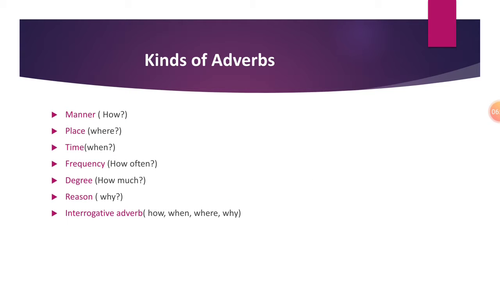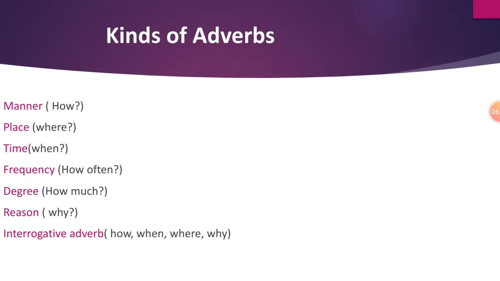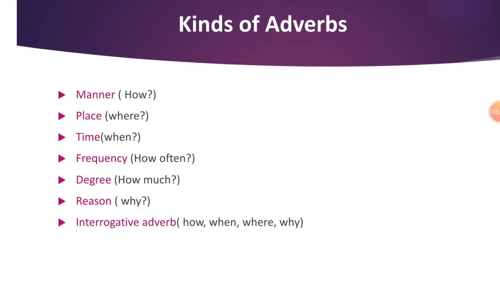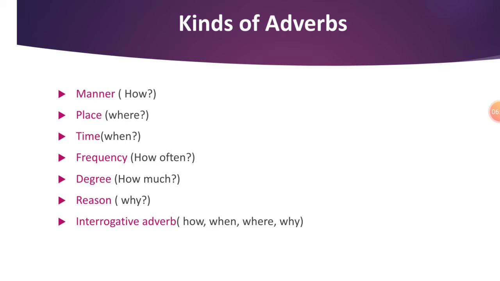Next, we will move on to the kinds of adverbs. I hope you can see it clearly, the kinds of adverbs. Okay, so the first thing is manner. What do you understand by manner? By manner, I mean how a person is doing something. Whatever is going on, the manner, the way, in what way he is doing something.